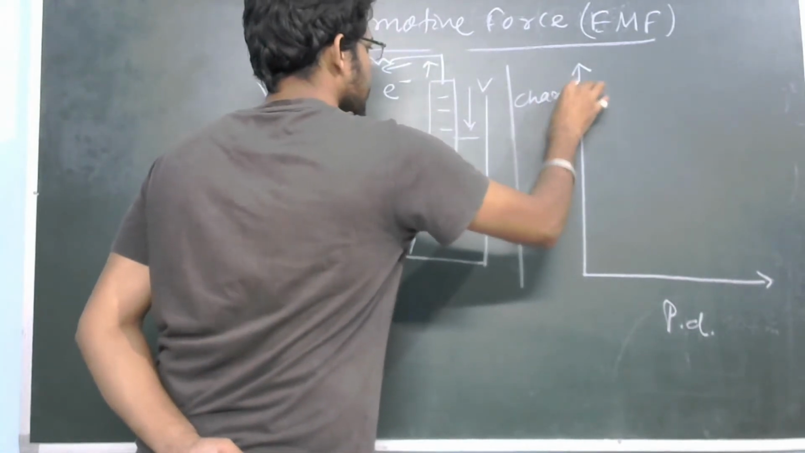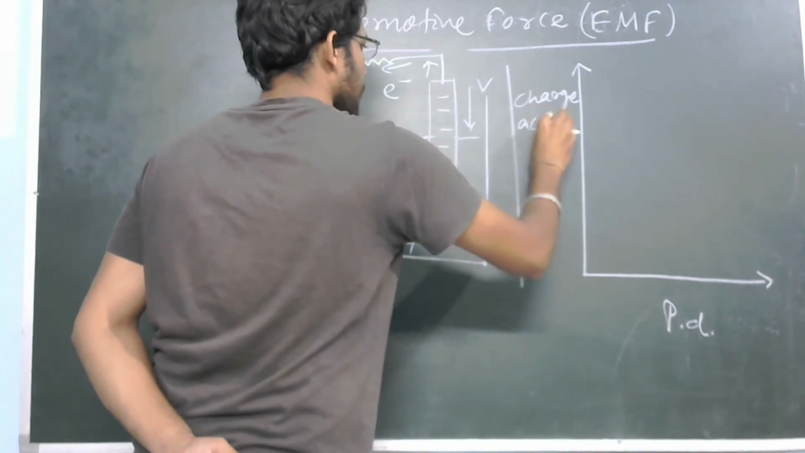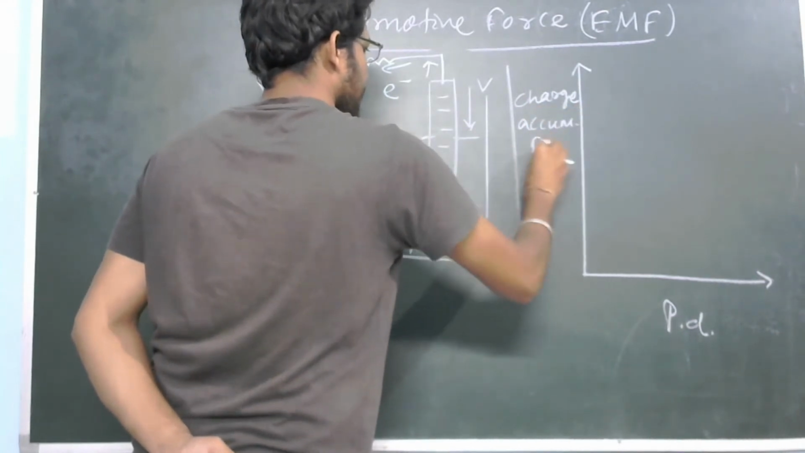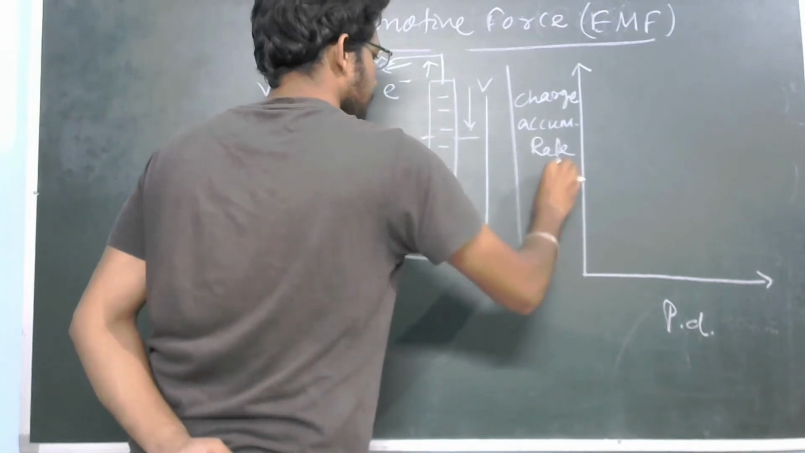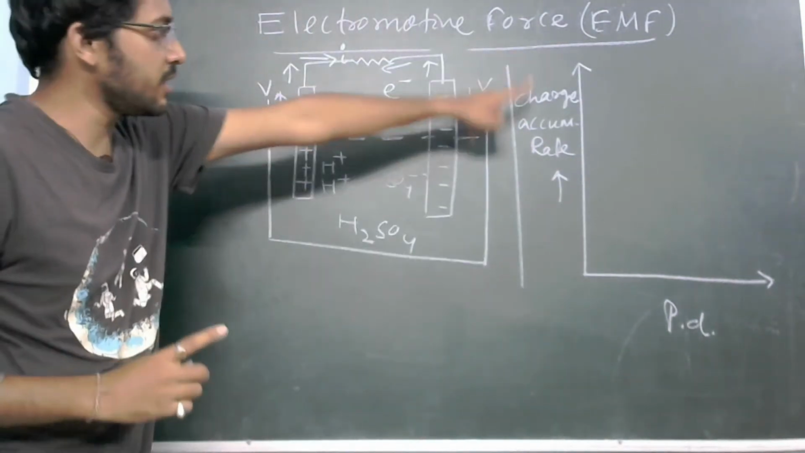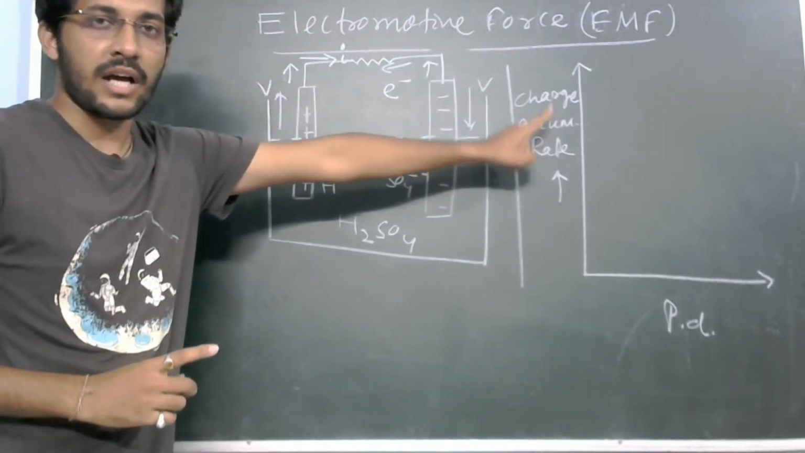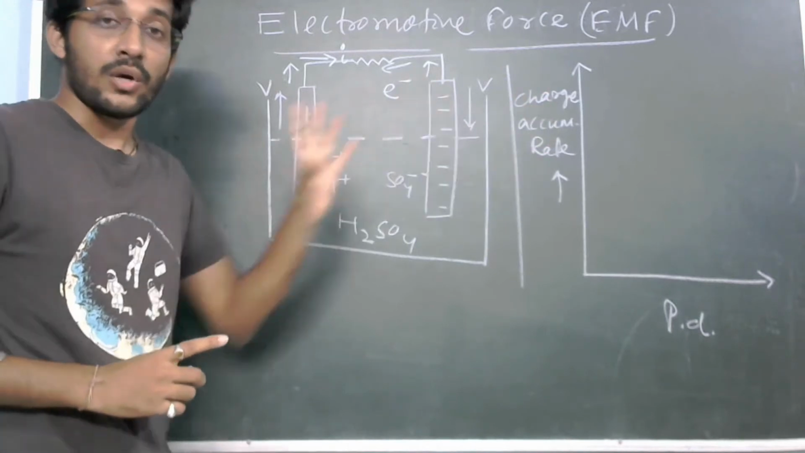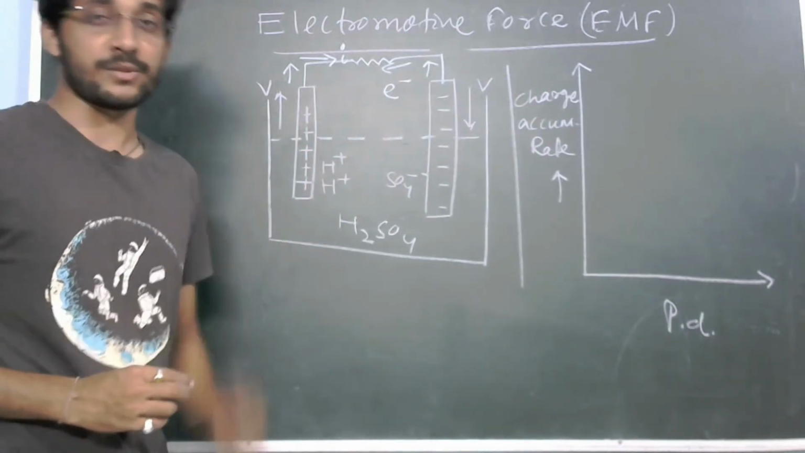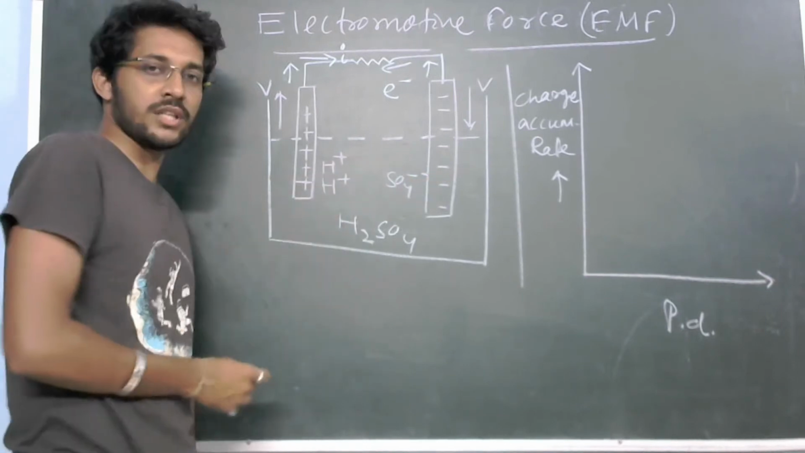The y-axis is your charge accumulation rate. Clear? Remember this one. This is not the value of charge I am saying. I am taking on the y-axis the accumulation rate of charge. Okay. So again come back to the previous diagram.